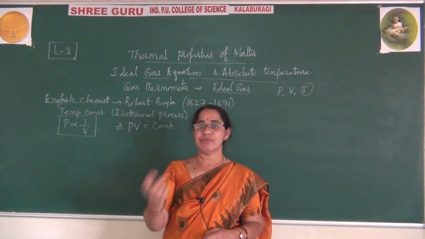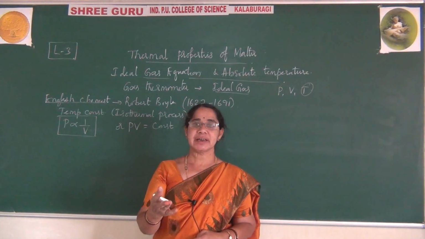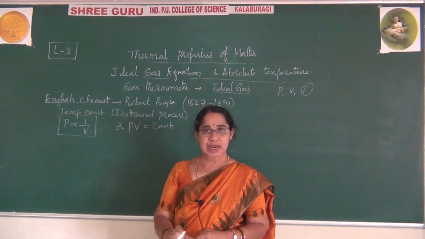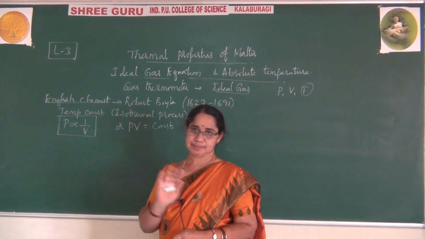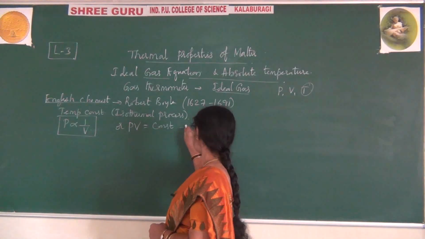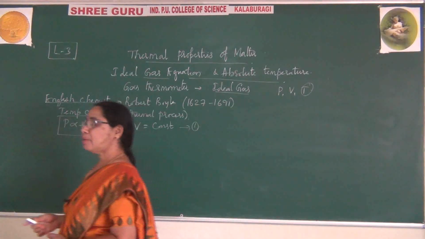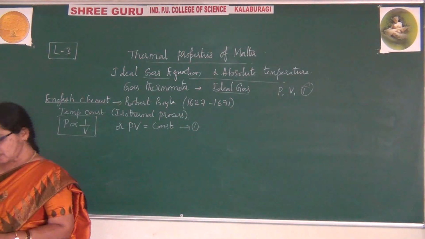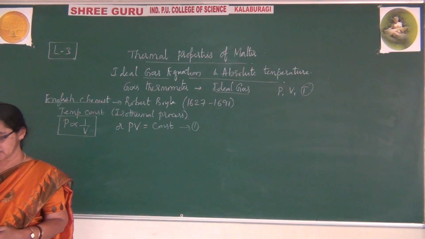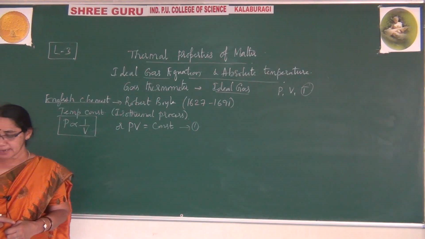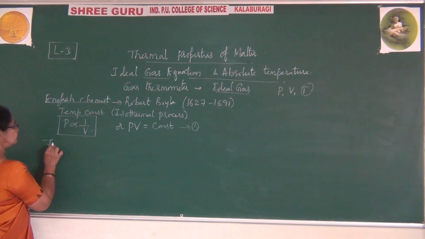If one of the variables, volume, is increased, pressure is decreased. As pressure increases, volume decreases, but the product remains the same. So the product of pressure and volume remains constant, he said. In his explanation, he explained this. After him, one more scientist, Jacques Charles, a French scientist, gave an explanation.